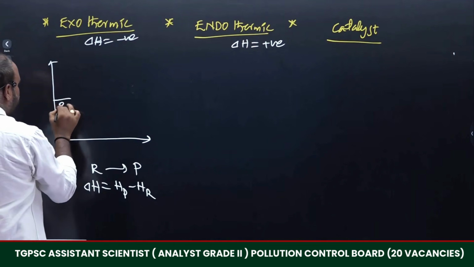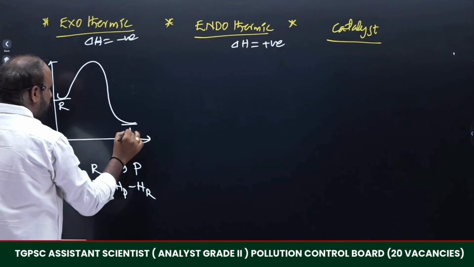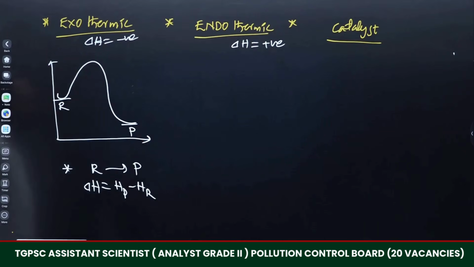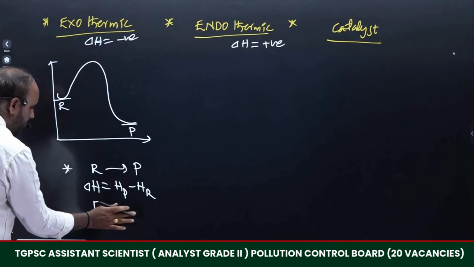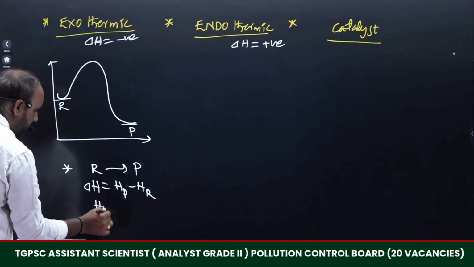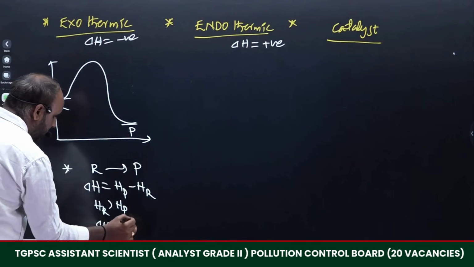So these are the reactant molecules. These reactant molecules are converted to less energetic products, if you consider the delta H, right? Therefore the energy H of reactants will be more than H of products, hence delta H will be negative.